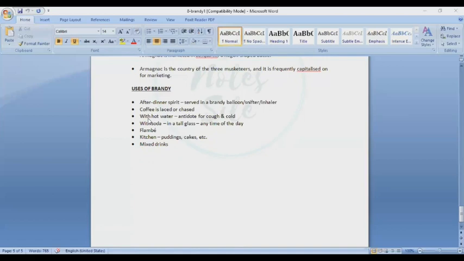Pot still is used in Cognac, and in Armagnac the continuous still has been used since 1972. Right? Delimited areas: Grande Champagne, Petite Champagne, Borderies, Fins Bois in Cognac; Bas Armagnac, Ténarèze, and Haut Armagnac. Cognac is aged in Limousin oak and Armagnac aged in Gascony oak cask. In Cognac, addition of caramel or sugar is permitted, but in Armagnac there is no caramelization. Market position: Cognac is first and Armagnac is second.